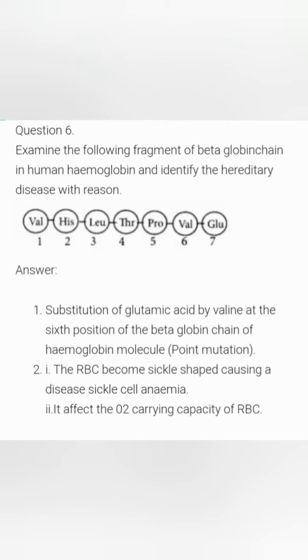The RBC become sickle shaped, causing a disease called sickle cell anemia. What is the reason? It affects the oxygen carrying capacity of RBC. It can carry only a limited amount of oxygen compared to the normal RBC.